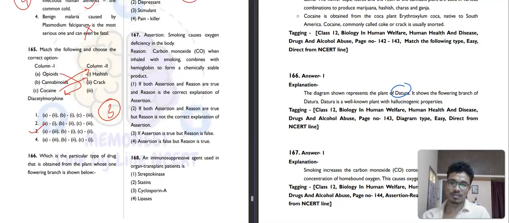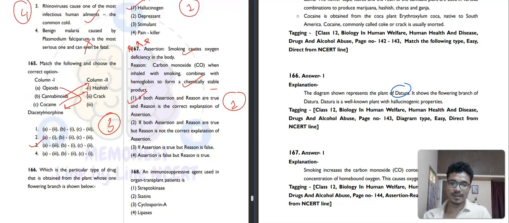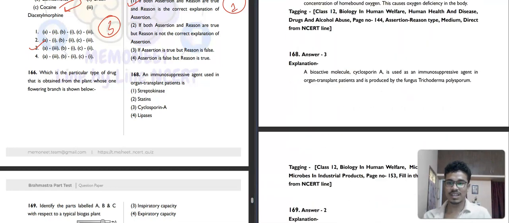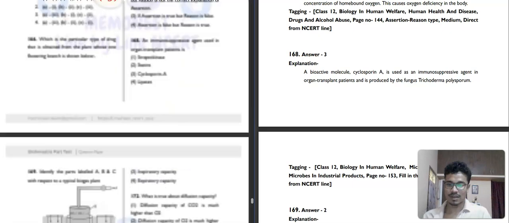Assertion: smoking causes oxygen deficiency in the body. Correct. Carbon monoxide, when inhaled with smoking, combines with hemoglobin to form a chemically stable compound. Yes, actually it is carboxyhemoglobin, and this causes oxygen deficiency. So it is explaining it. First option will be correct. This is a good question, I will say. This can come. 168. An immunosuppressive agent used in organ transplant patients is streptokinase, statin, cyclosporin A, or lipase. That is cyclosporin A. Third option will be our correct answer. Then 169.